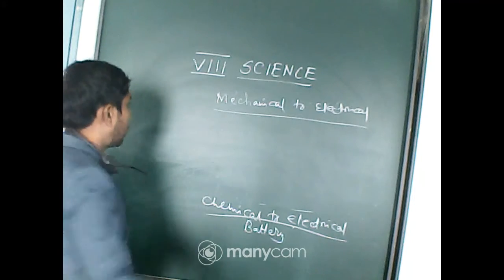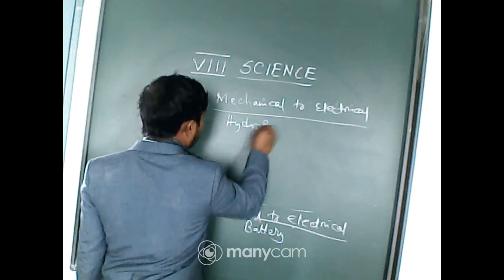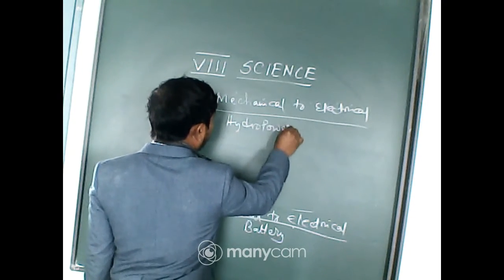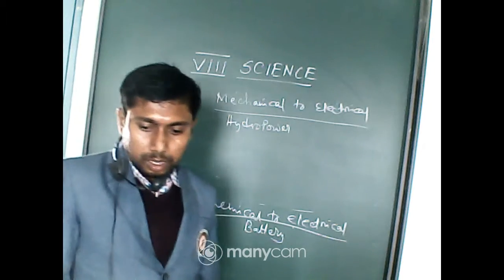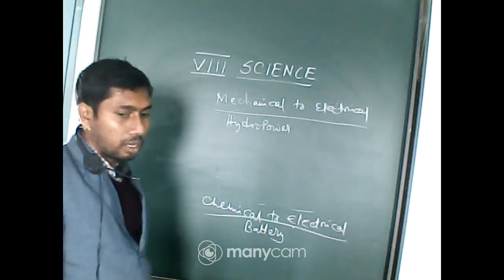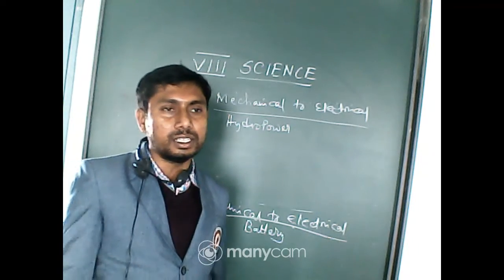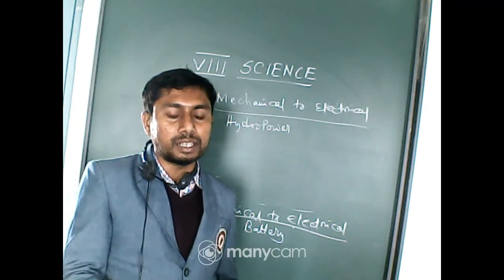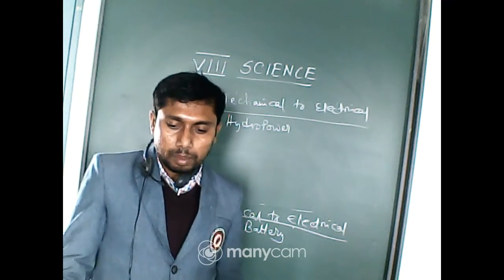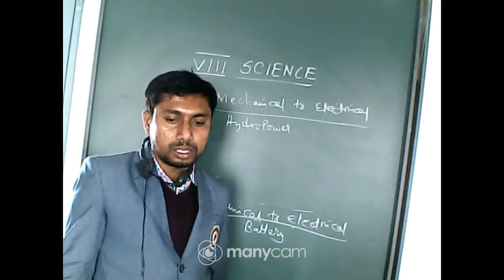Hydropower project, or hydroelectric power. Mechanical energy means when a wheel is running, it is due to some mechanical energy. When a machine runs, it is due to some mechanical work done on it. So it is from that.